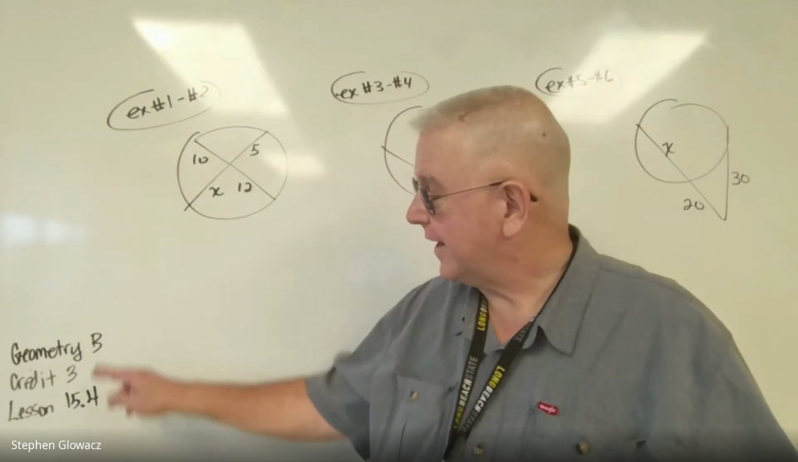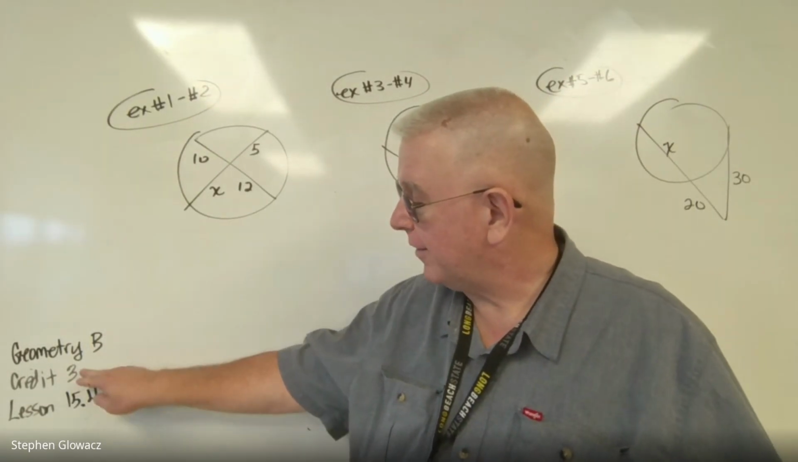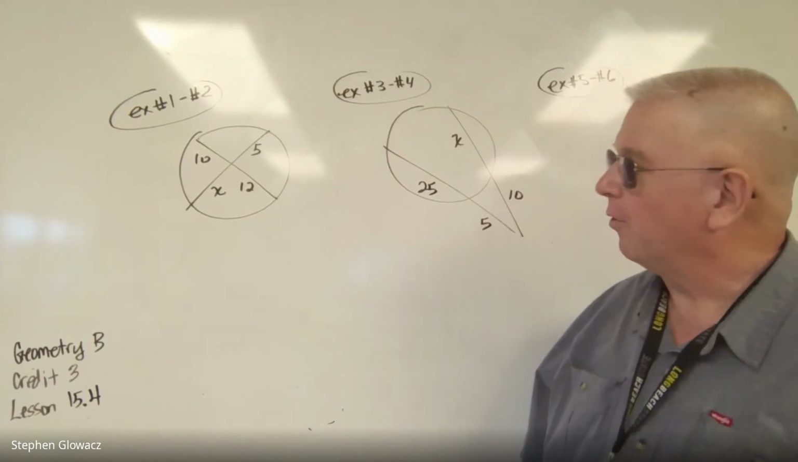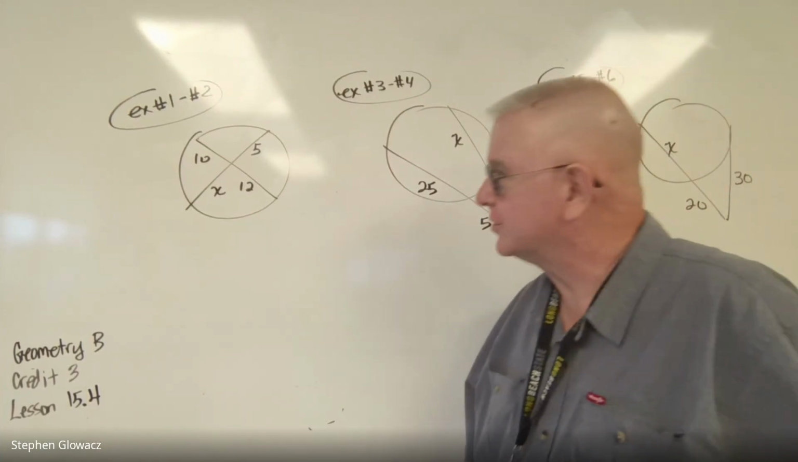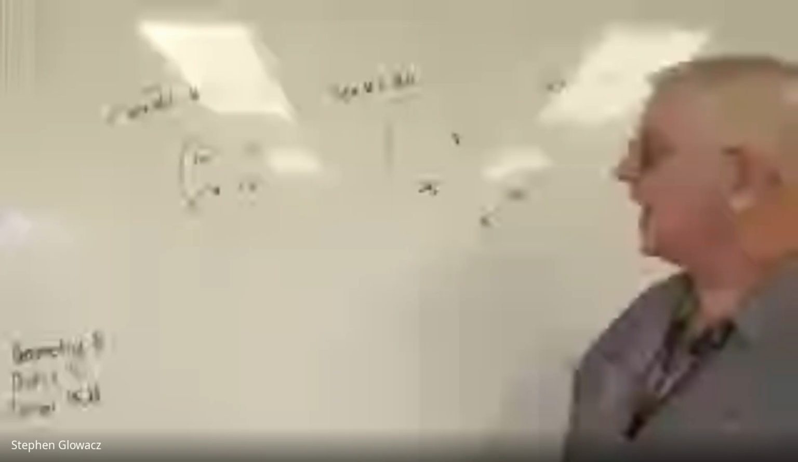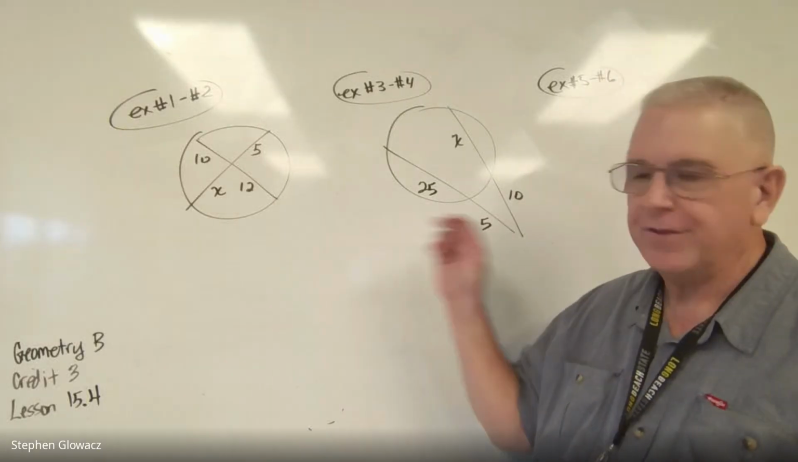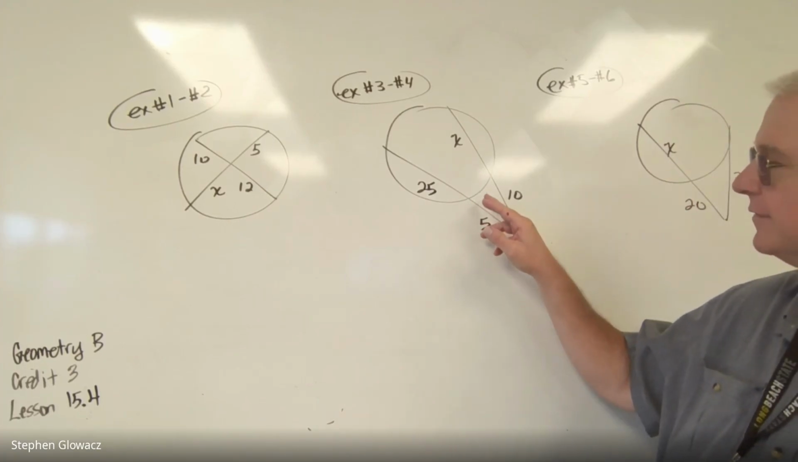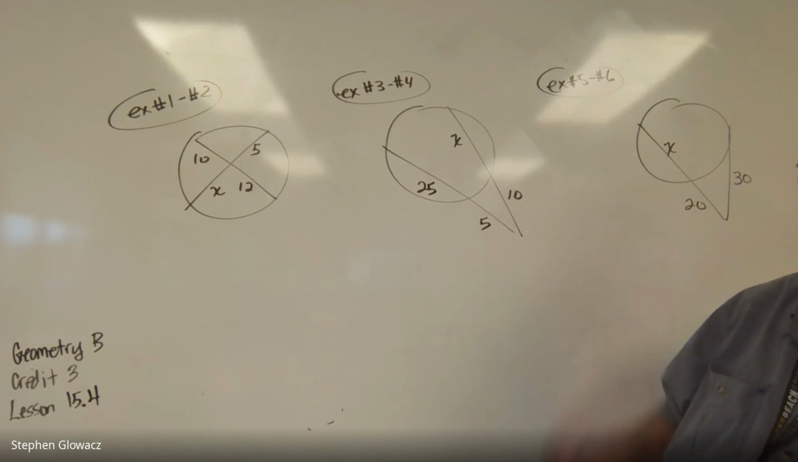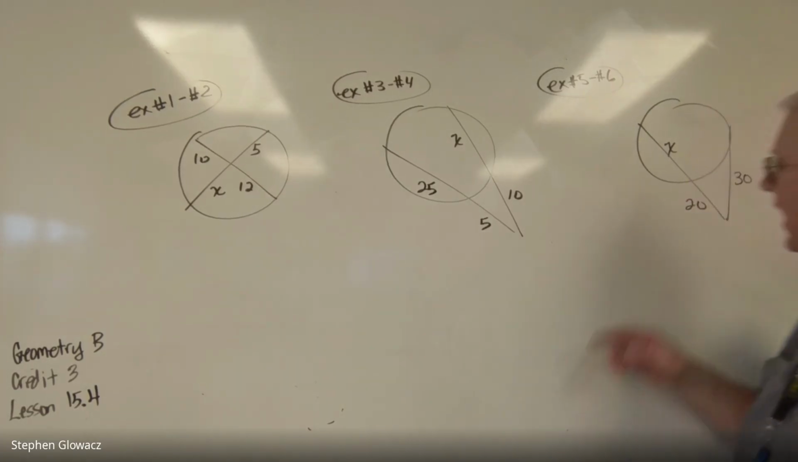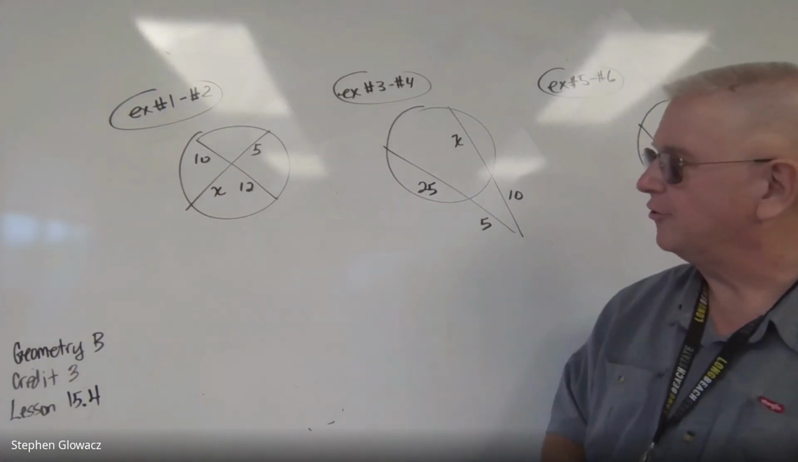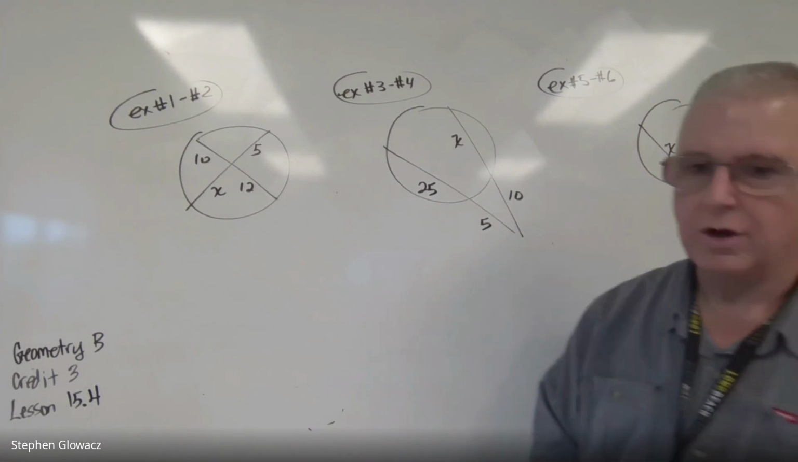These are the examples for Geometry B, Credit 3, Lesson 15.4. Lesson 15.4, we're going to continue working with circles, and we're going to talk about a few different theorems here: intersecting chords, the secant theorem, sometimes called, and then over here, secant tangent. So first of all, for problems 1 and 2, we have two intersecting chords.